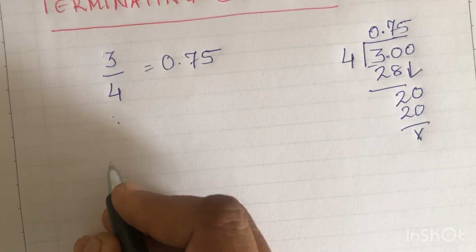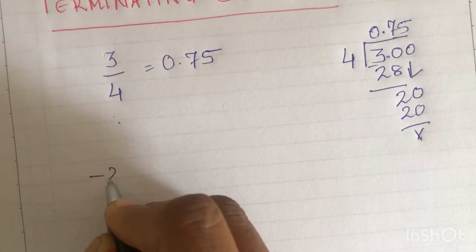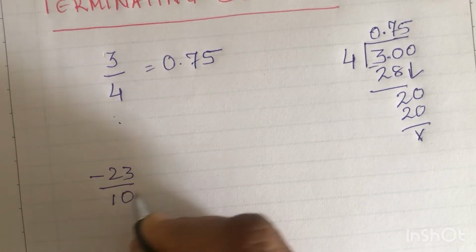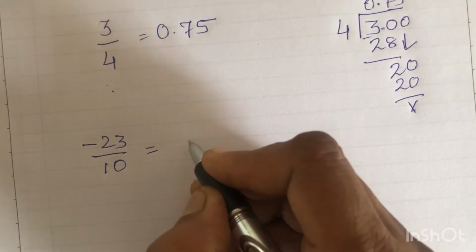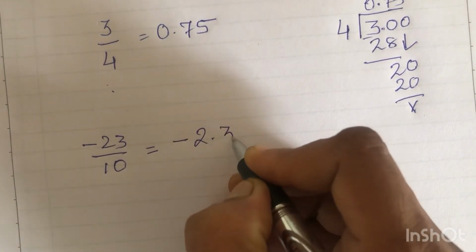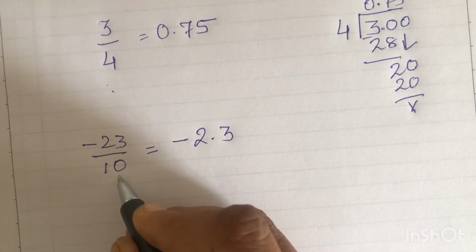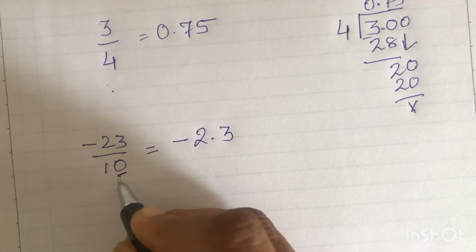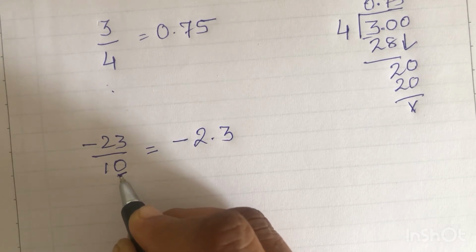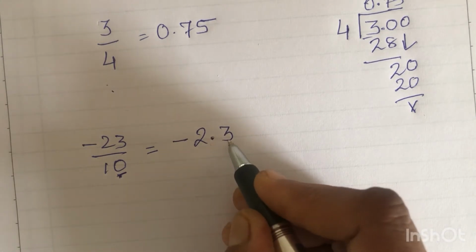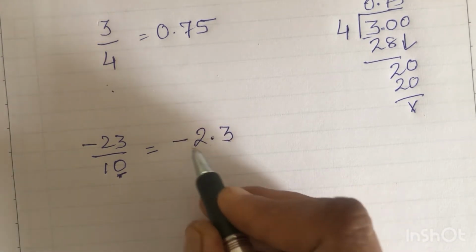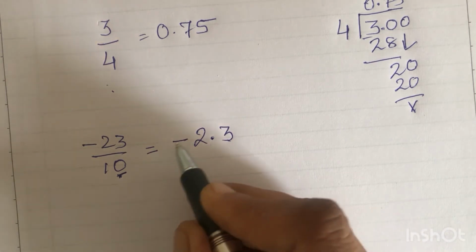Suppose I have written minus 23 upon 10, then I can express it in decimal form as minus 2.3. After the decimal point there is 1 digit, because here the denominator is 10, and in 10 there is one 0. So after the decimal point you should have 1 digit, right? So this becomes 2.3 with a minus sign.